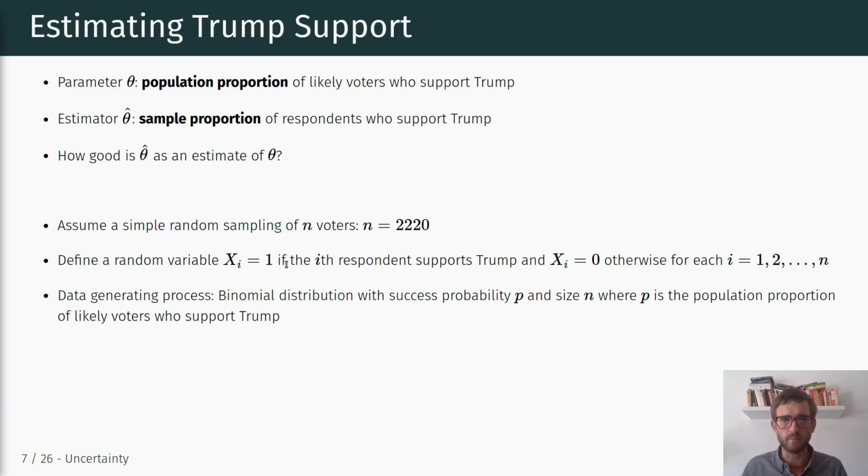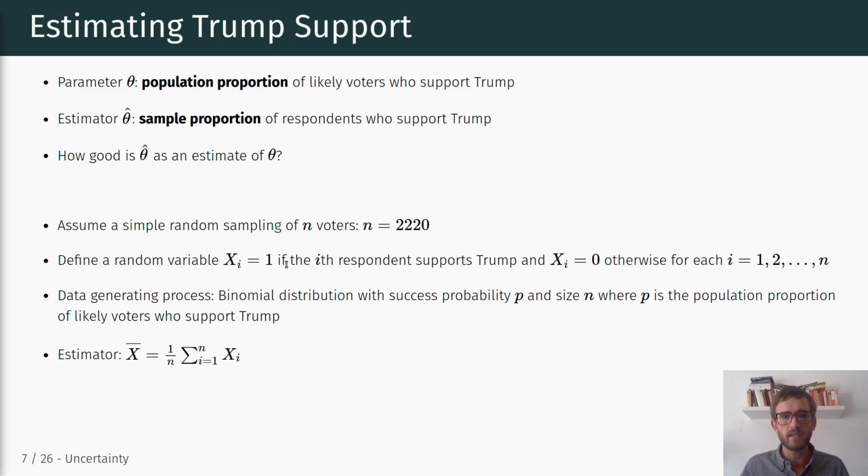The data generating process is then a binomial distribution, and if you are not quite sure exactly what the binomial distribution looks like, make sure to go back to our video on probability distributions where I talk a little bit about the binomial distribution. This binomial distribution has a success probability p and size n. So we have n trials with success probability p, where again p is the population proportion of likely voters who support Trump.